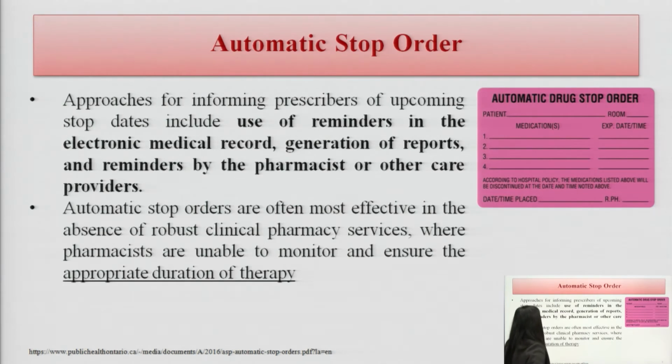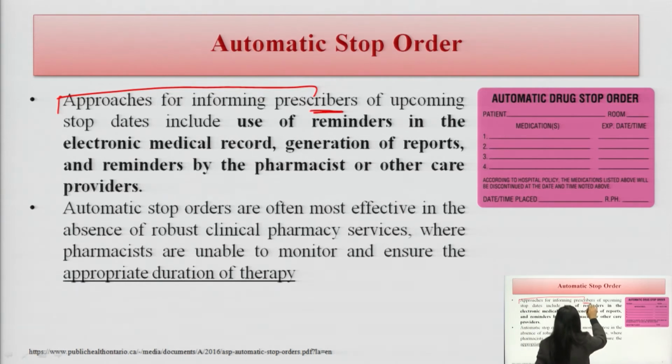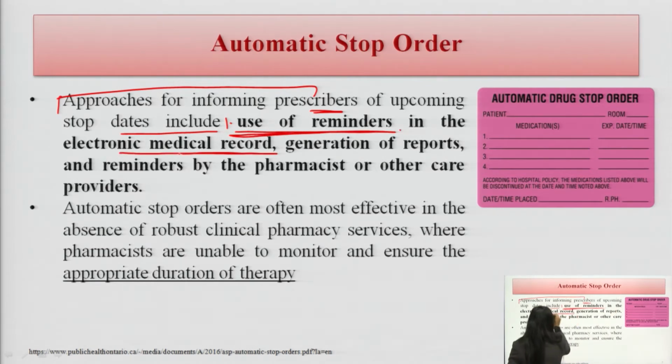What approaches can be used? Approaches for informing prescribers of upcoming stop dates include, first, the use of reminders. We can use reminders in the electronic medical record when the data is updating for a particular patient. Point number 1, by this we can stop the order.